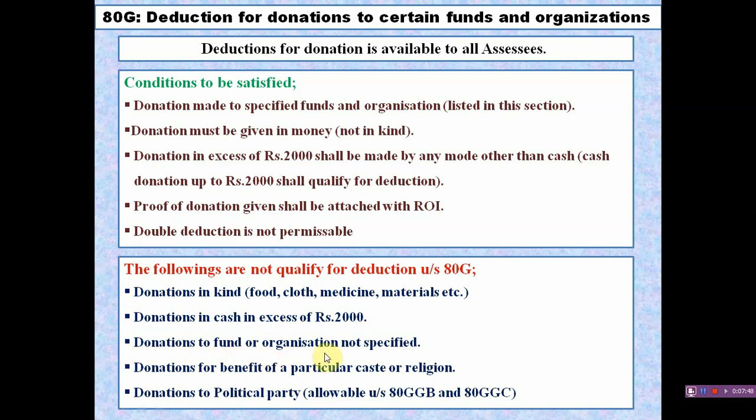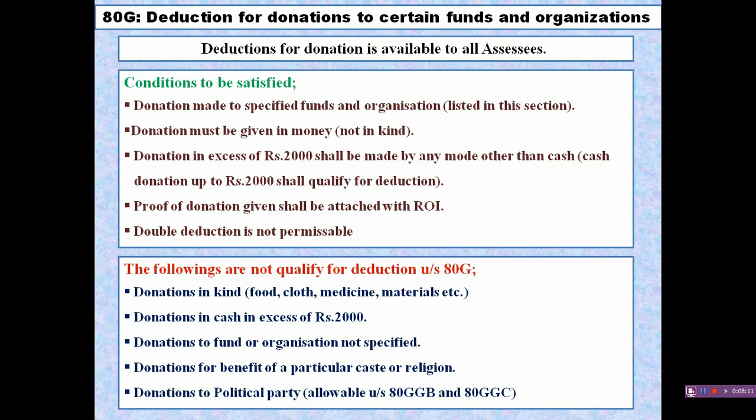Donation to a fund or organization not specified. If a donation is made to a fund which is not specified, or to an organization which is not approved by the Commissioner of Income Tax, that donation does not qualify for deduction under section 80G.